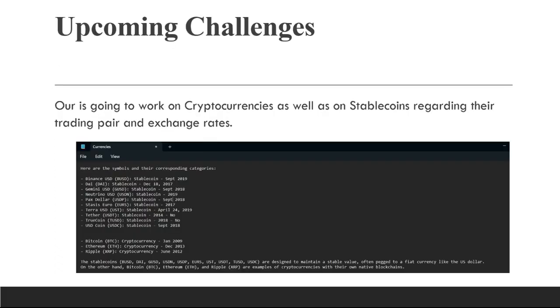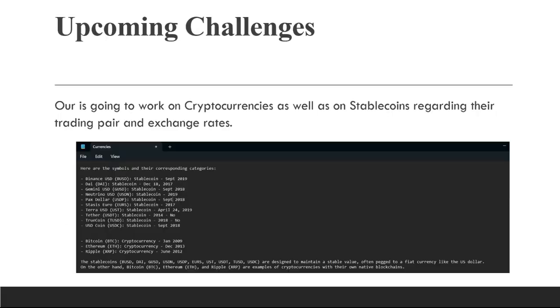Coming to the upcoming challenges, we still have cryptocurrencies, which were given by the client. They just gave us the symbols and their corresponding categories, so we have to work on them and add them to this project. We hope the need is satisfied according to the project, and we are delighted and pleased to have worked up to here, and we are willing to move forward with a lot to do. That's all. Thank you very much.